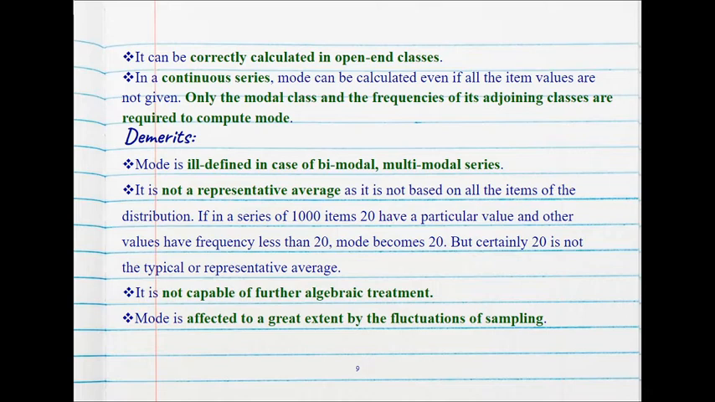It is not a representative average as far as it is concerned. For example, if in a series of 1000 items, 20 have a particular value and the other values have frequency less than 20, the mode becomes 20. But certainly 20 is not a typical representation of the average. It is not capable of further algebraic treatment. It is affected to a great extent by the fluctuations of sampling.